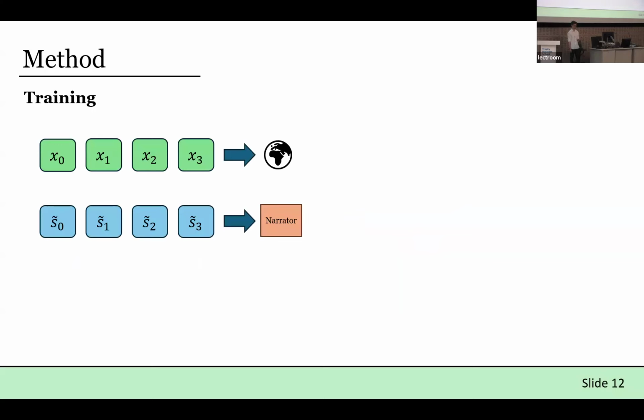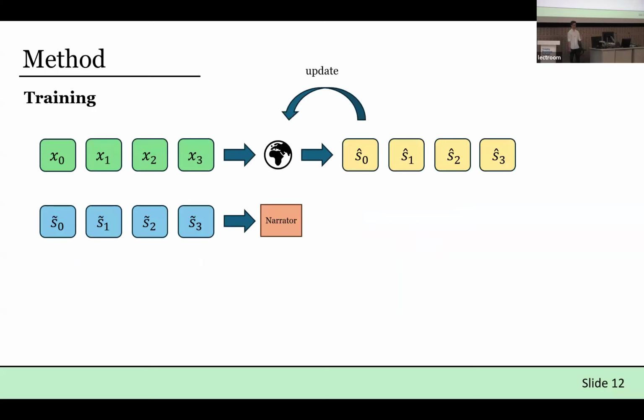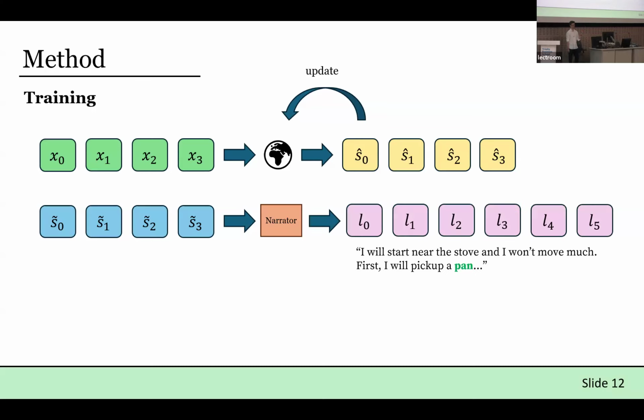goes into the world model, which spits out its latent representation of this input sequence. And then the world model is updated in the defined way. So this top line is basically just a very, very brief summary of Dreamer's world model training. And I should note that we do our thing in tandem with this. So we simultaneously learn the latent representations and how to translate those latent representations. We then pass these S tildes into the narrator to get the description of what's happening in the scene. So we get a sequence of tokens L, which are really just like a sentence describing what's happened in the sequence.